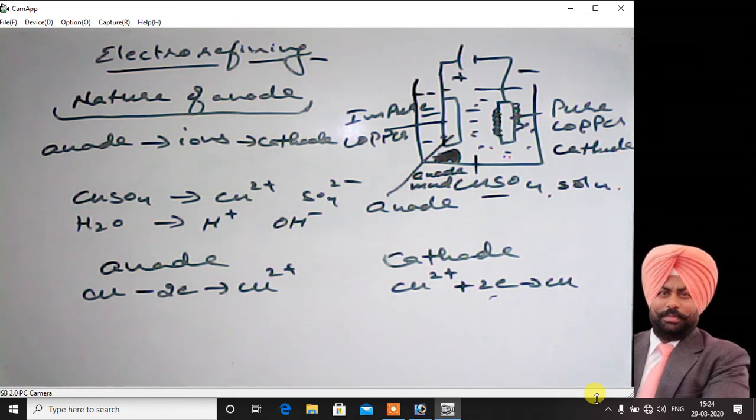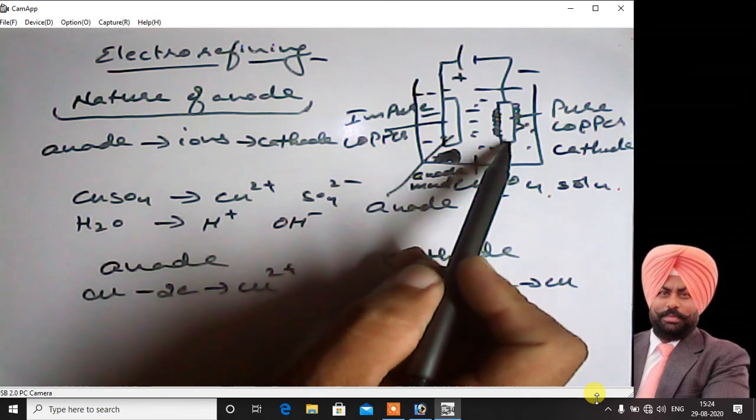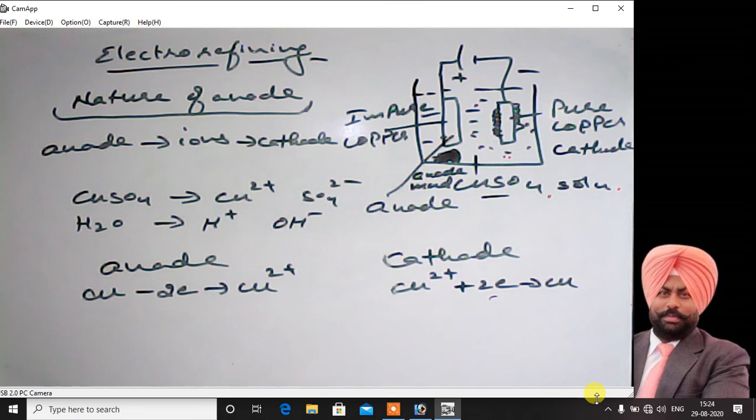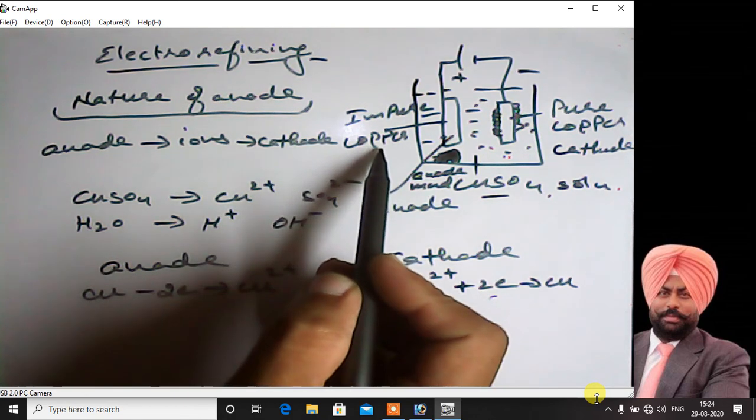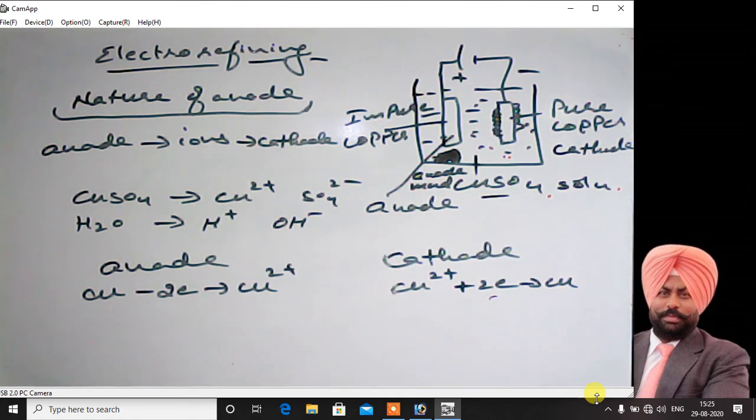All the copper atoms will be converted into copper ions at the anode and they will migrate towards the cathode. From this impure rod we can extract all the copper atoms present, and that will be deposited on the cathode. Hence we have refined the impure copper rod and extracted pure copper, which has been deposited on the cathode rod. This helps in the electrorefining of the impure copper rod.